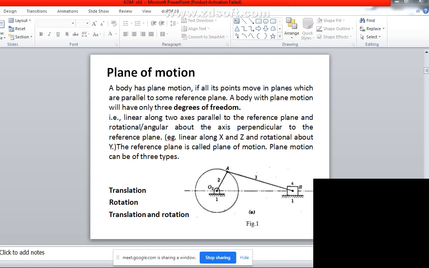Okay, so in this figure you can see the fourth one, the slider. You can see the slider is going to slide on this. You can see the axis here, and the slider is going to oscillate in this direction.